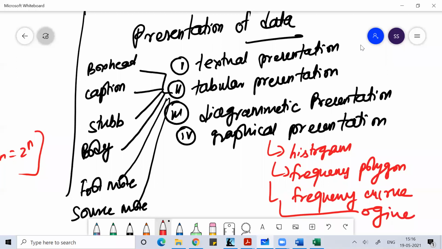Diagrammatic presentation you can do through line diagram, bar diagram, and pie chart. So there are different ways you can present the data.